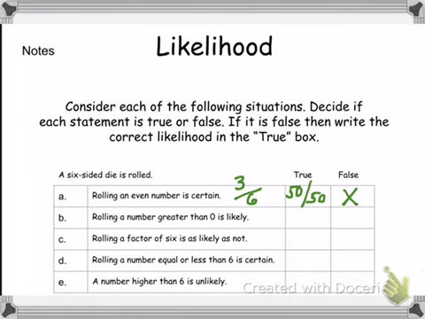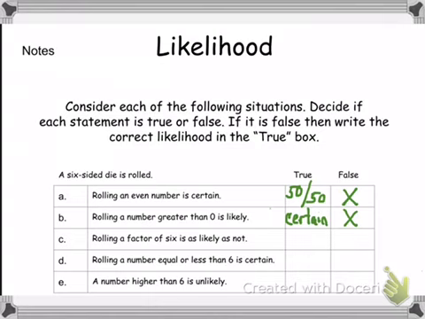Okay, next one. Rolling a number greater than 0 is likely. Well, is there a 0 on the dice? No. Every single number on the dice is larger than 0, so the chances of that happening are 6 out of 6. Is it likely? No, it's actually certain. 100%. 6 out of 6 equals 1. Remember, when we get to 1, that's certain.